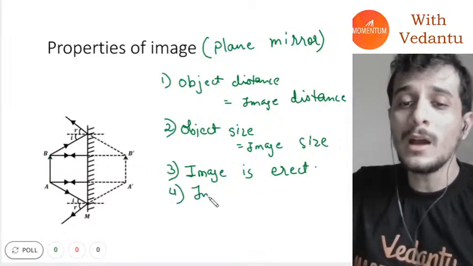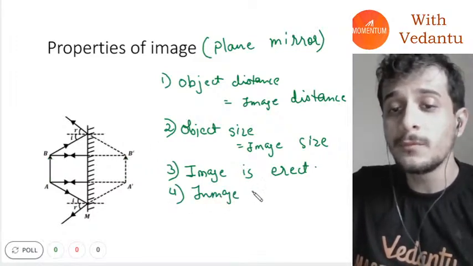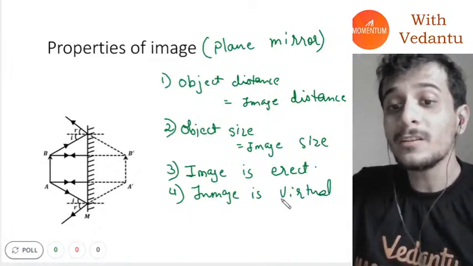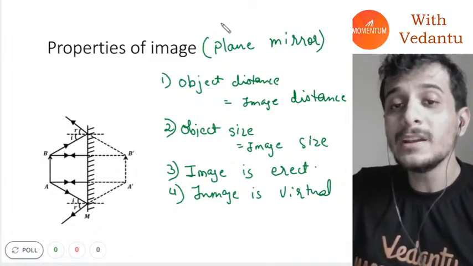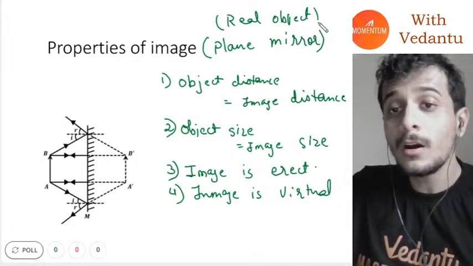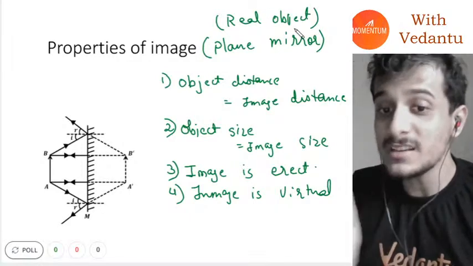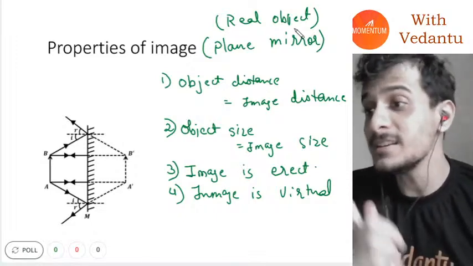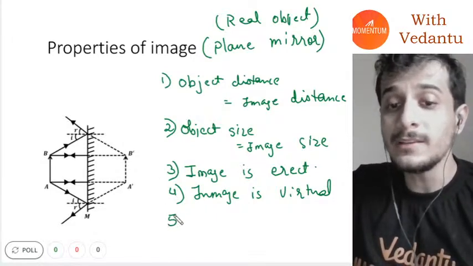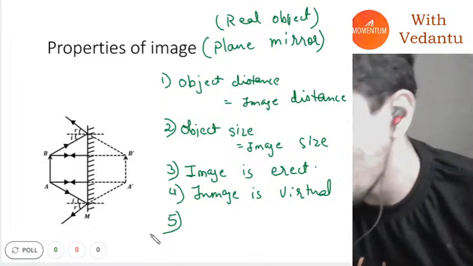Then you have image is virtual, in case of a plane mirror, and also for real objects, the image is virtual, guys. Okay, and finally, everybody should tell me what is the last one.